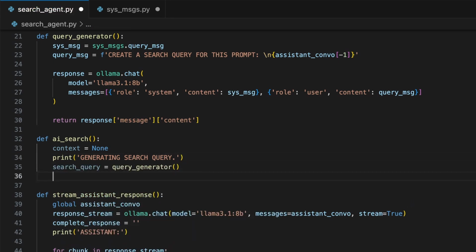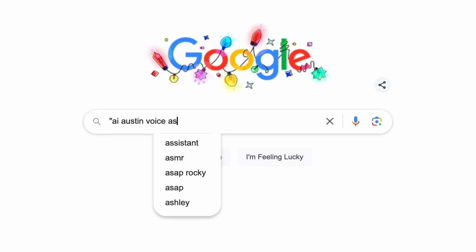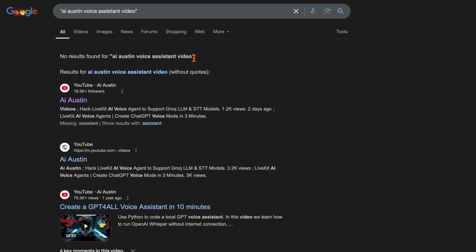Now, Llama 3.1 does seem to create good search queries in my experience, but almost always puts the queries in quotes. But when we put our query in quotes on Google or DuckDuckGo, the search engine will only find pages that use the exact query as it is written in their web page, versus the expected results of a non-quote wrapped query returning the web pages that are most relevant to the query.